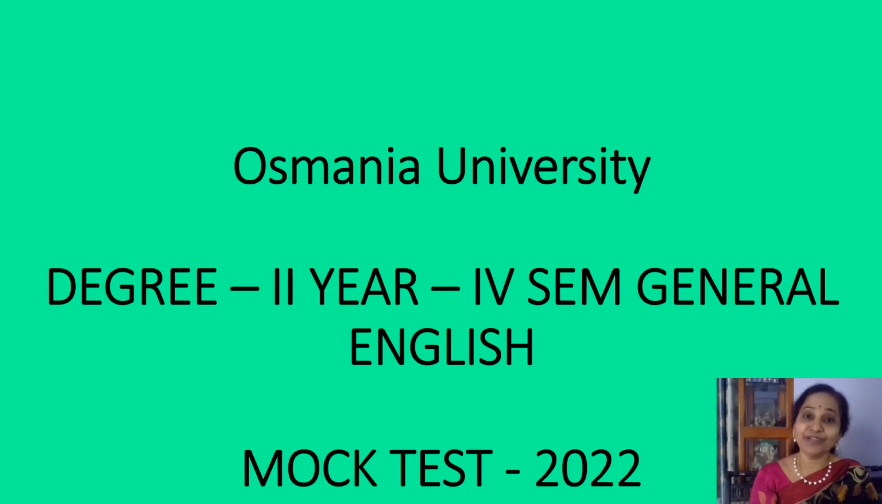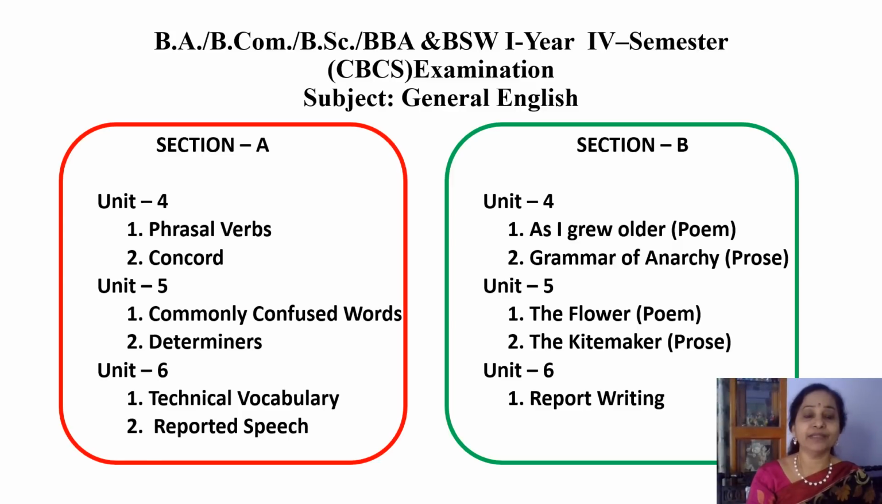Hello everyone. Today we are going to discuss the degree second year 4th SEM General English mock test question paper along with solutions. As you all know, the question paper comprises two sections, section A and section B, or part A and part B. The first part, section A, comprises grammar questions and is completely objective type.